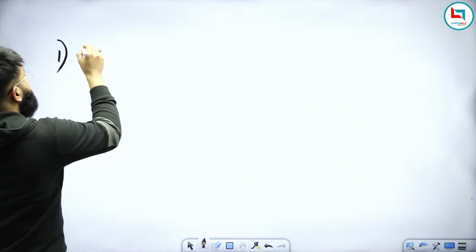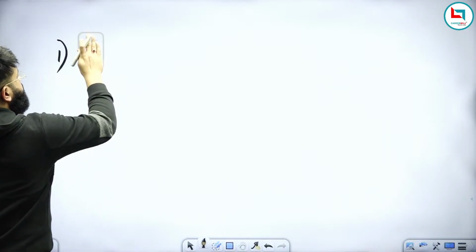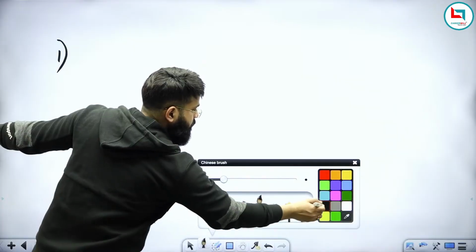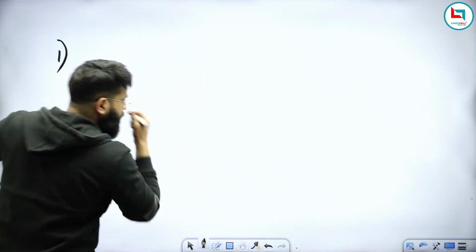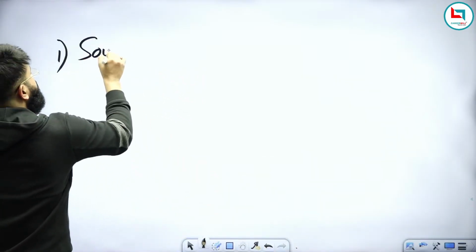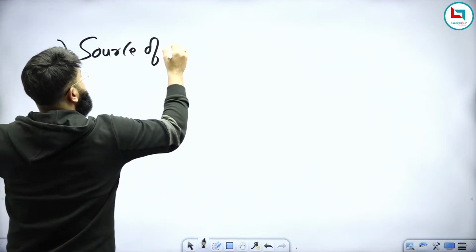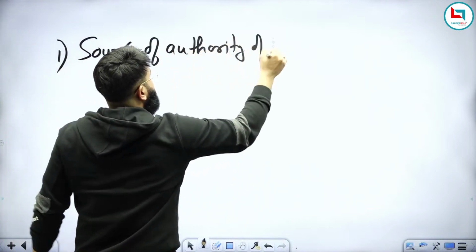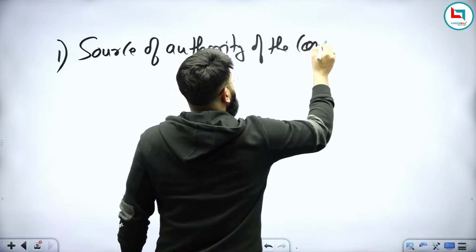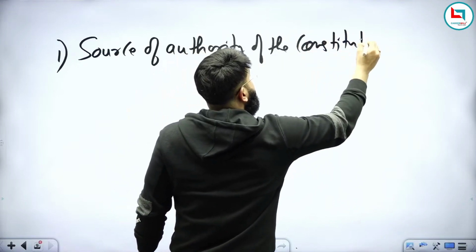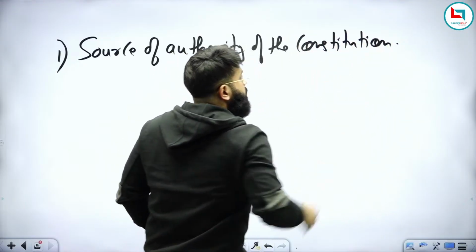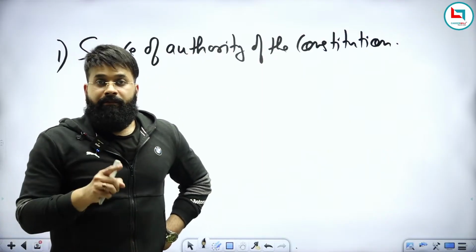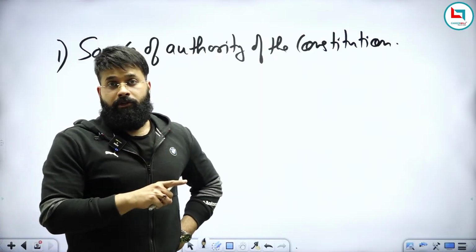The first is the source of authority of the constitution. See, we are discussing the ingredients of the preamble, and there are a total of 4 ingredients. The first is the source of the authority of the constitution.